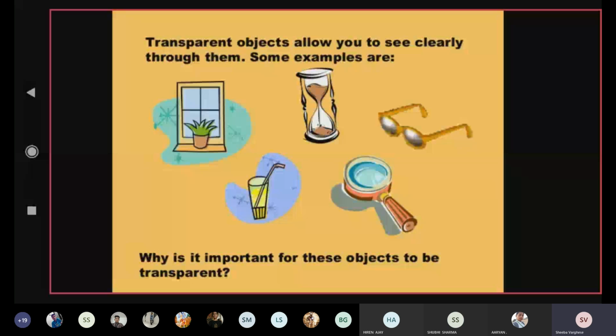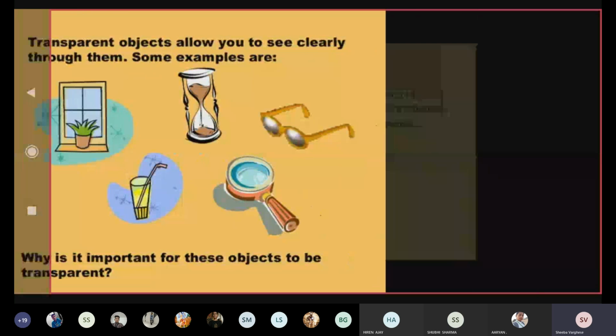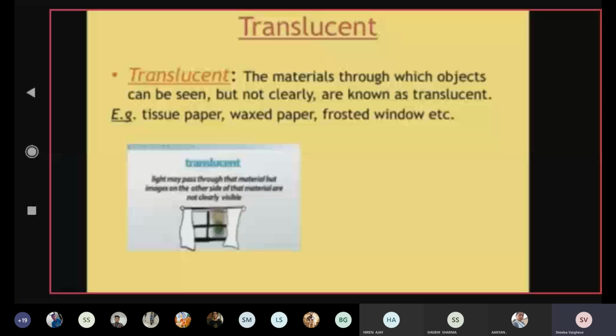Okay, next we come to the second type, that is translucent. Now translucent means through which we can see the objects, but it is not very clear. For example, in some of the windows we have ground glass or rough finishing, like most of our washrooms, we put such windows through which it is not clearly visible.